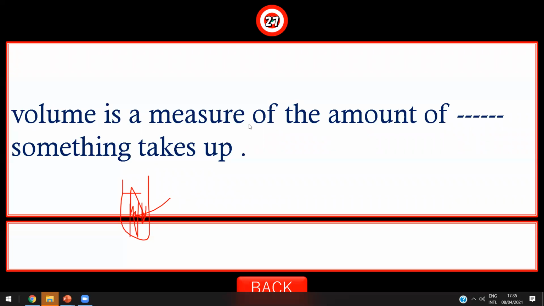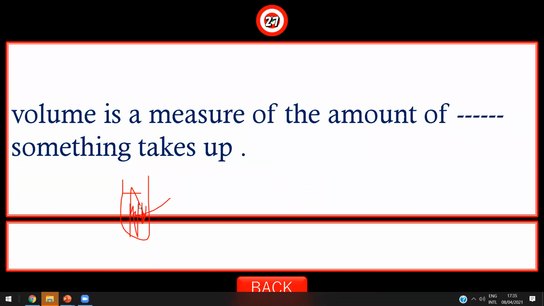The amount of mass or the amount of space something takes up? The amount of space. Great job. The amount of space something takes up or liquids take up.